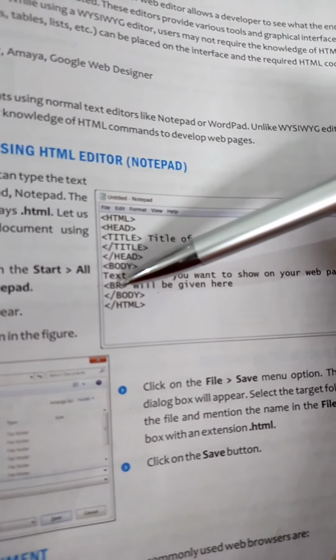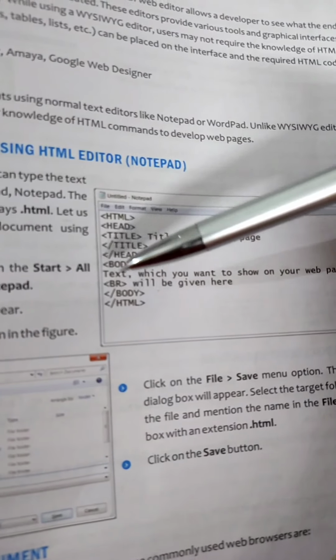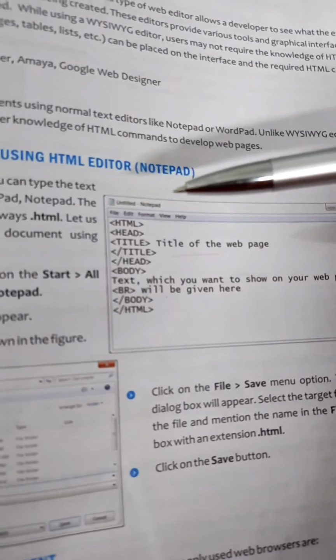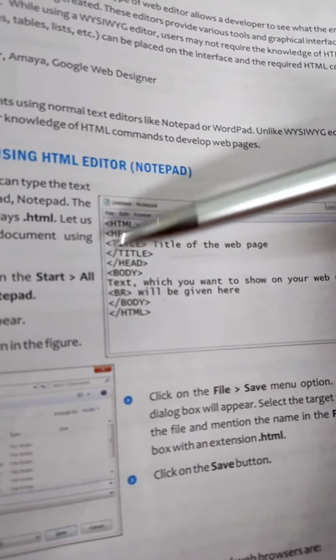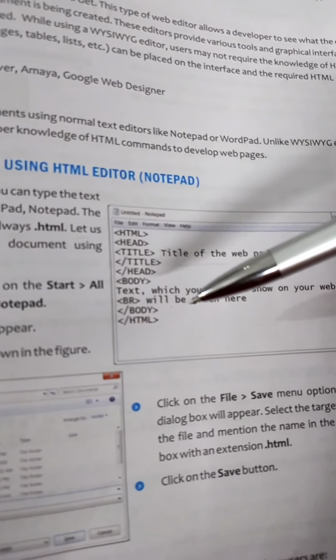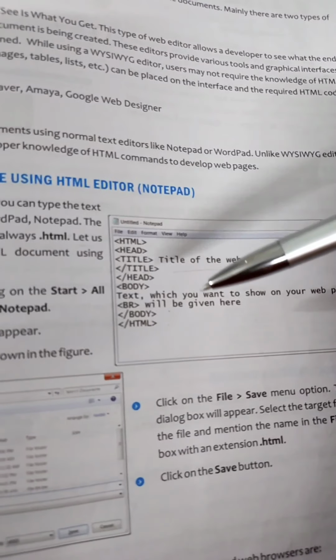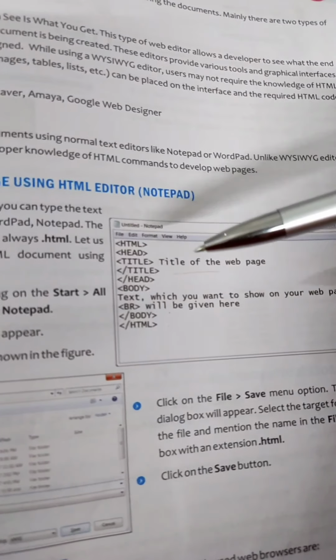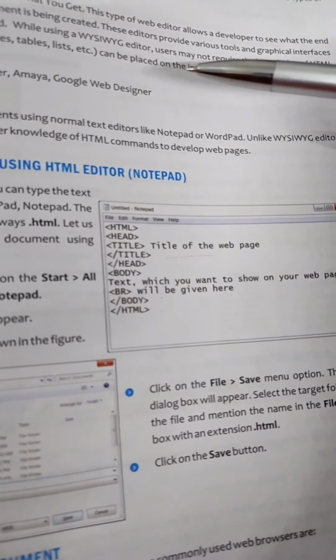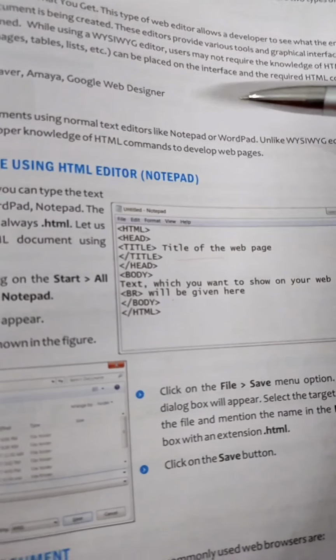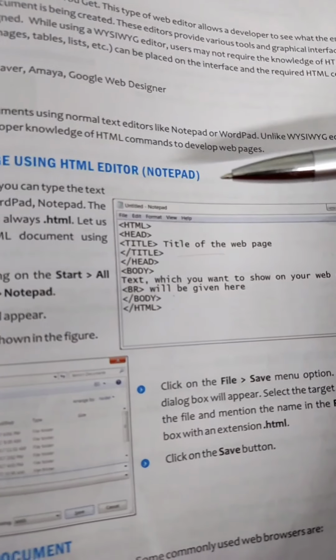BR tag is used if you want to display the content in the next line. BR means break tag. So this is the basic structure that is being used to create a HTML document. So you can create a HTML document by typing the text in any word processor such as WordPad or Notepad. Here we are using Notepad.